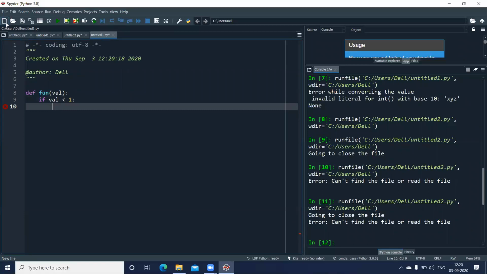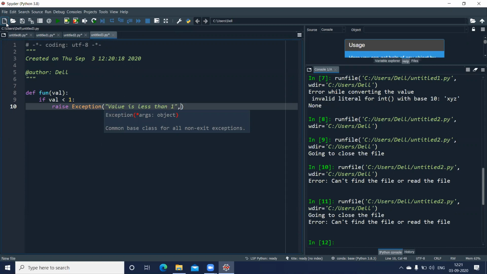Okay, so to raise an exception manually, passing a value 1 is not an error which Python will recognize, right? This is a condition which we are taking, and we want to raise an exception. To do that, I make use of the keyword raise followed by the class, here Exception. If you want to pass some value or string here, I can pass: value is less than 1.